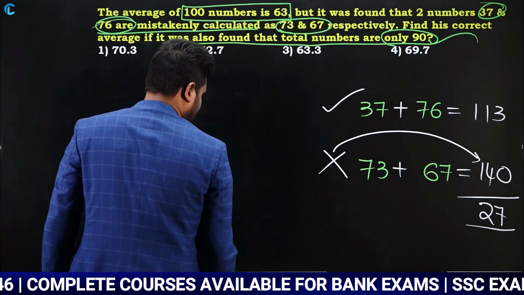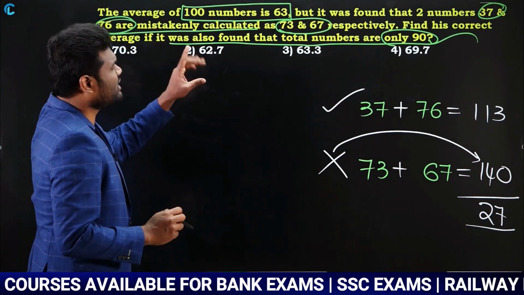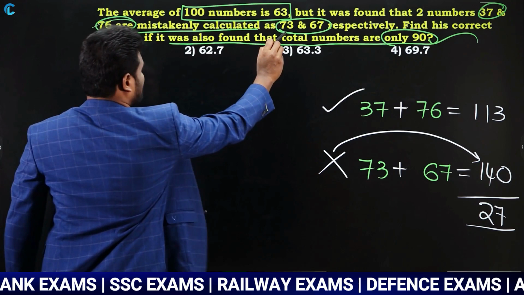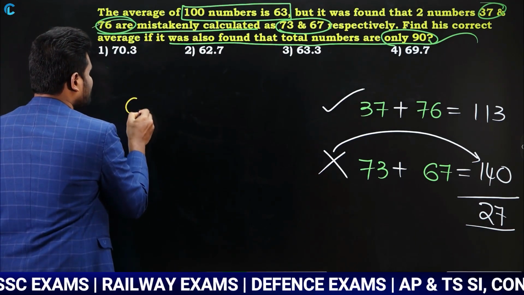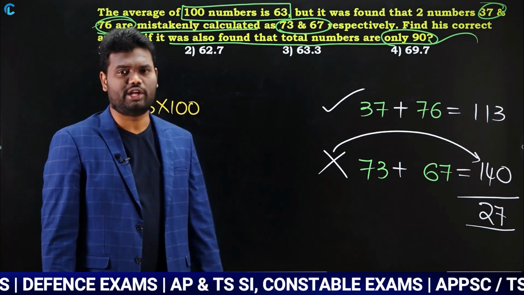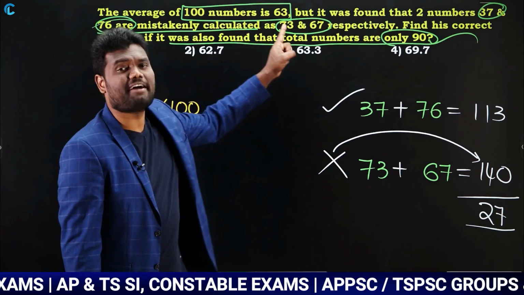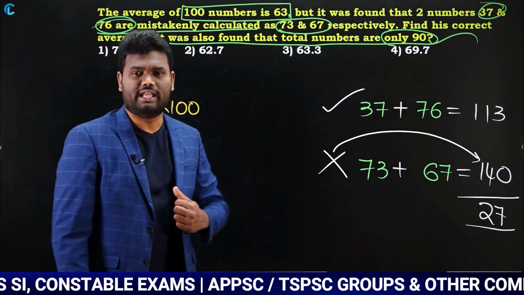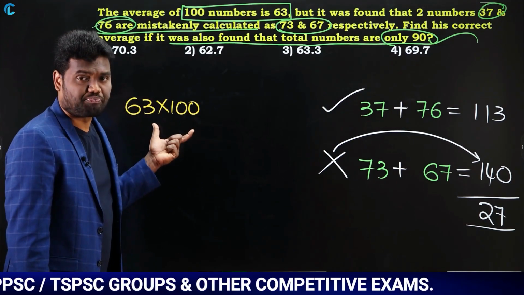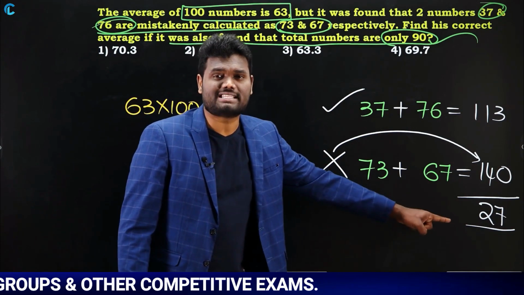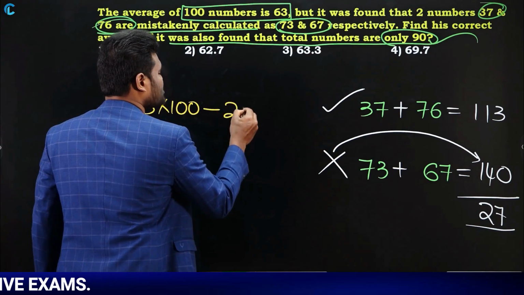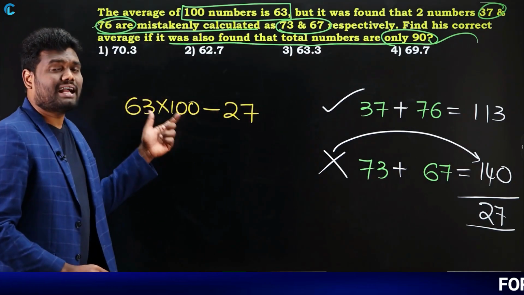But as the question has mentioned here, observe carefully, the numbers are not 100 numbers, it is only 90 numbers. So what am I supposed to do? 100 numbers sum is going to be 63 into 100. Yes or no? Why? Because the 100 numbers average is 63. If average is 63, then sum is going to be 63 into 100. Now this is the 100 number sum, but we have an error of 27. As we have an error of 27, you need to subtract this 27. So minus 27. Now this will be the correct value.